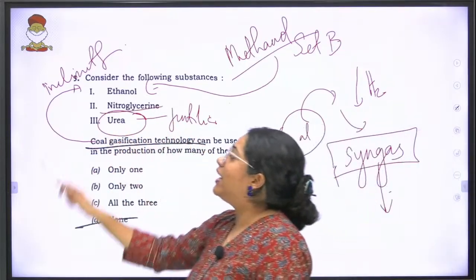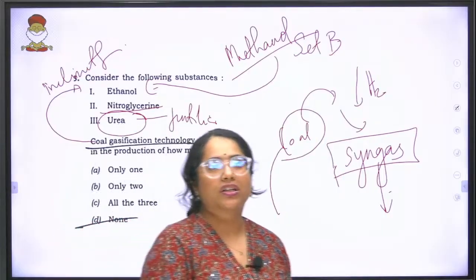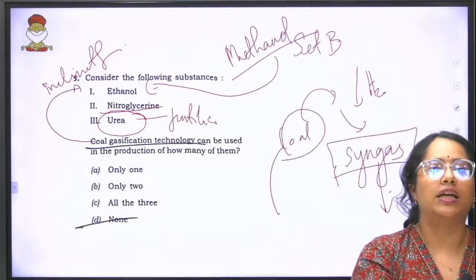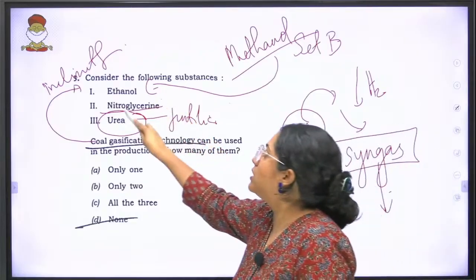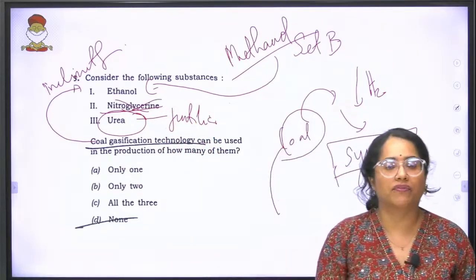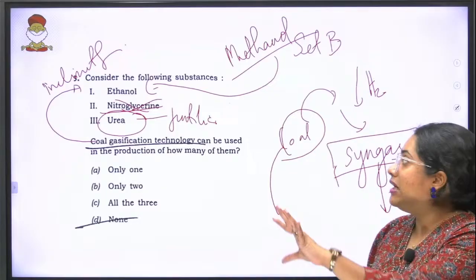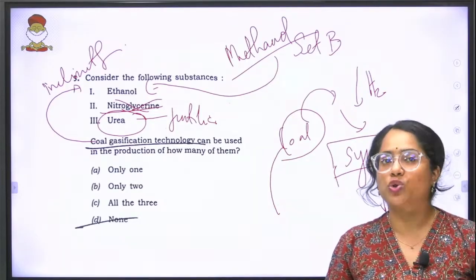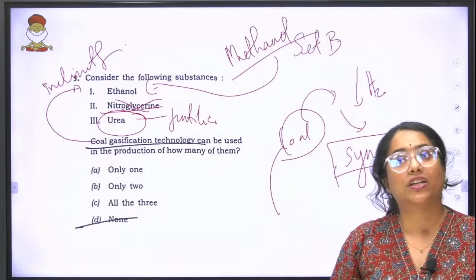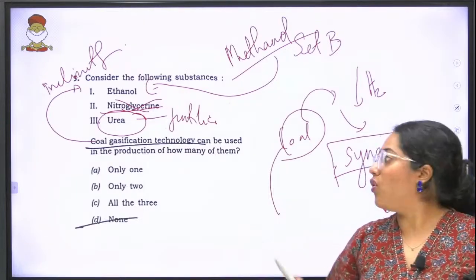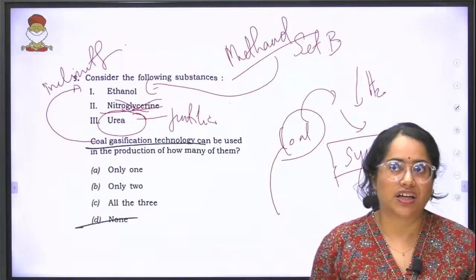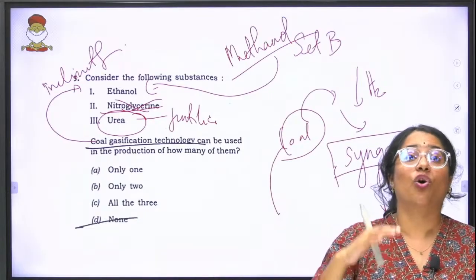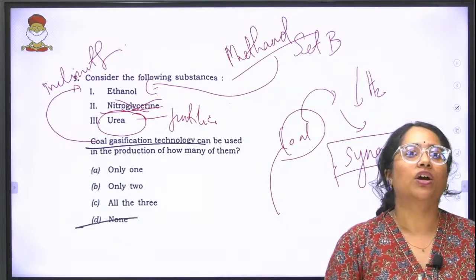One thing that's clearly no over here is nitroglycerine. Nitroglycerine is actually a major component of certain explosives, etc. Nitroglycerine is not something that is produced after coal gasification. So that is clear to us. The only doubtful part is if ethanol is also going to get included in this or not, because the indirect production of ethanol happens using coal gasification.